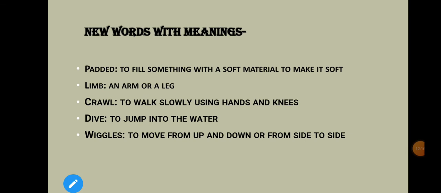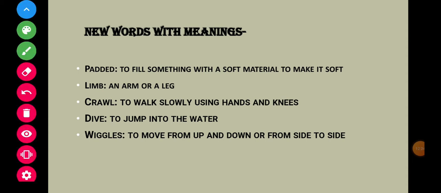So children, new words with meanings. Padded means to fill something with a soft material, to make it soft. What do we say in Hindi? Gaddedar. Limb. Limb means an arm or a leg. अंग, हिंदी में हम इसे अंग कहते हैं.